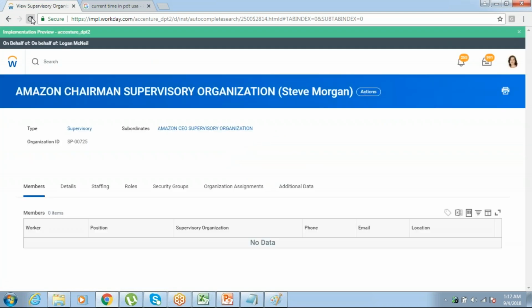Who created that? Partner. You have your own account if you are the owner for that. If you wanted to change it, you can change the owner. For the matrix organization, I changed it to Steve, right? Instead of Logan McNeil. That way you can change the owner also. And matrix is nothing but the additional role of any employee. If anyone is working on 2 different projects, to track it, they'll be under that matrix organization as well.